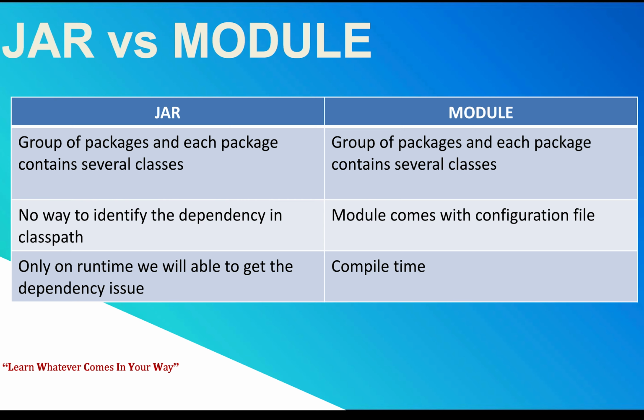But in modular programming, everything is combined into a package or module. For example, if you have a module, you might have only the lang package. Someone might have another module which contains only the IO package or the net package, something like that. So in the next slide, I'm going to show you a simple example of how the traditional way of jar is working and how modular programming is working.